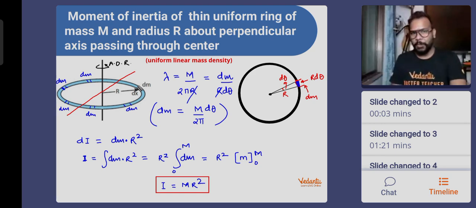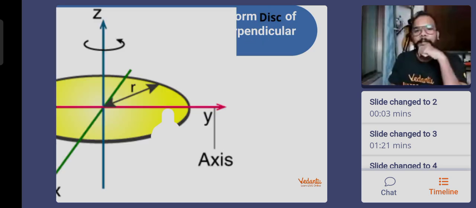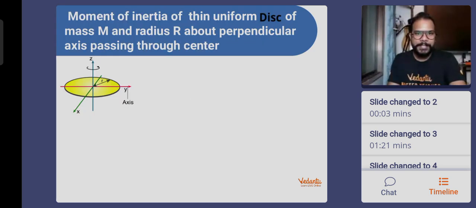So this is your ring. Moment of inertia, mr square, about an axis passing through the center, perpendicular to the plane. Perpendicular to the plane is very important. Okay? Good enough. Now, guys, obviously the next object is going to be a disk. And the disk obviously will have a uniform surface mass density because it's a 2D object. So it has uniform